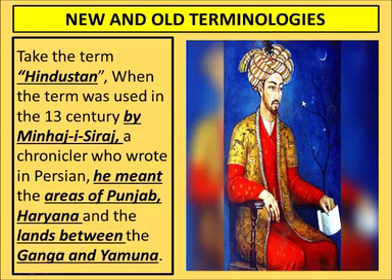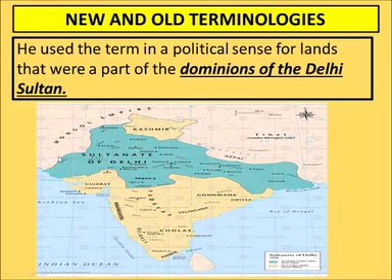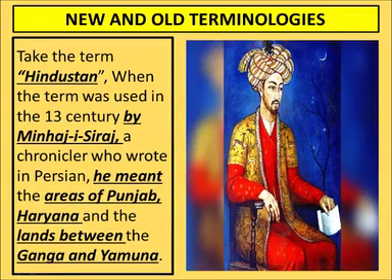He was a writer who wrote in Persian, and when he said Hindustan, he meant the areas of Punjab, the area of Haryana and Delhi, and the area from here to here, this is known as the area of Ganga and Yamuna.